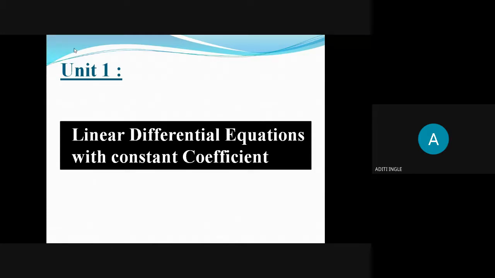Am I audible? Sir, you're not, no. Am I audible, Aditi? Yes, sir. Please continue. Differential equation. So suppose we want a differential equation of first order, then we differentiate the equation once with respect to the variable we want to differentiate. If we want a second order differential equation, we differentiate it twice.